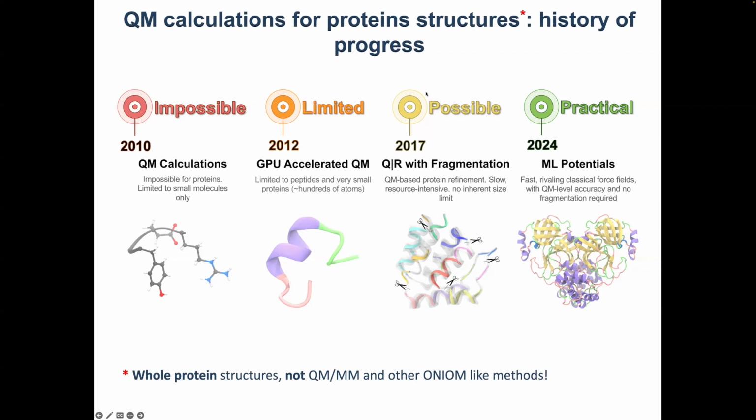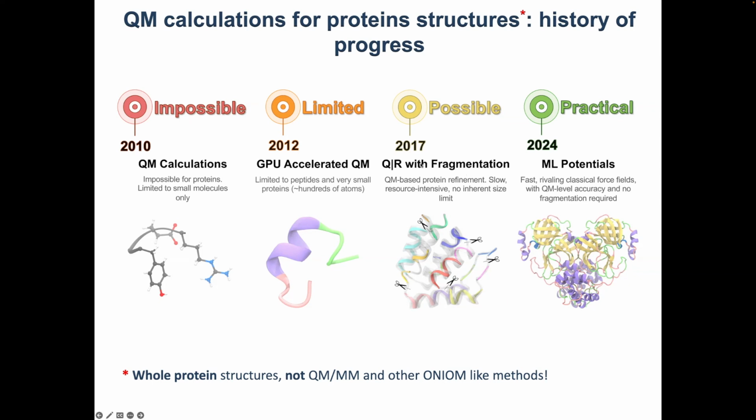All right, so another breakthrough happened in 2017 when members of my team managed to come up with a method to fragment a structure in a chemically intuitive and meaningful way, so that we can perform QM calculations for each fragment independently and then assemble the results back into the whole structure.